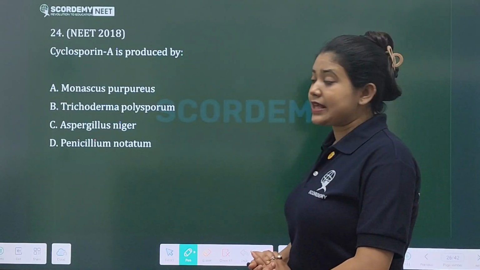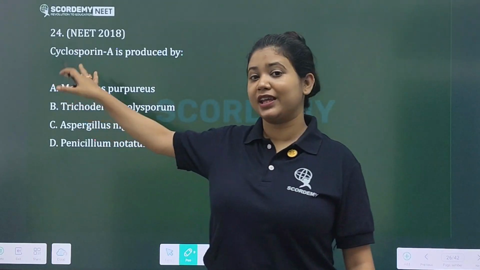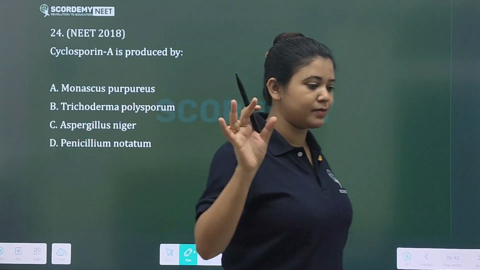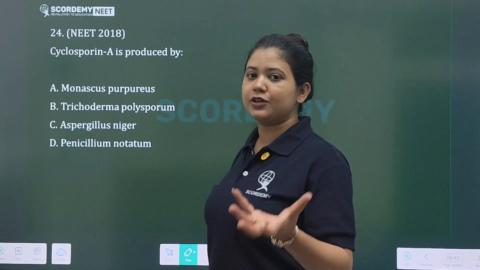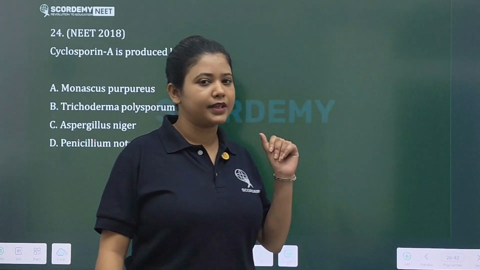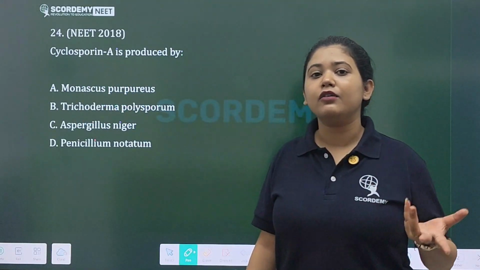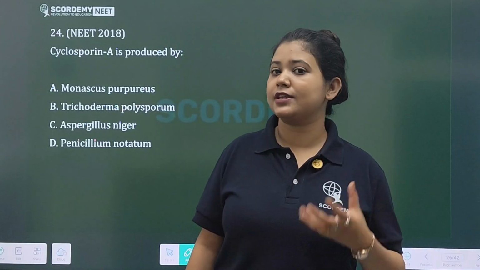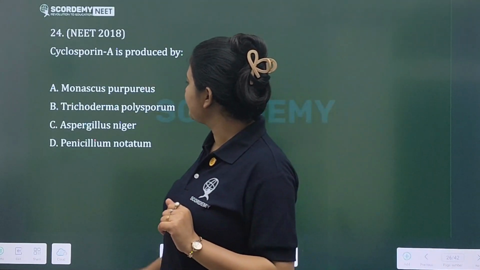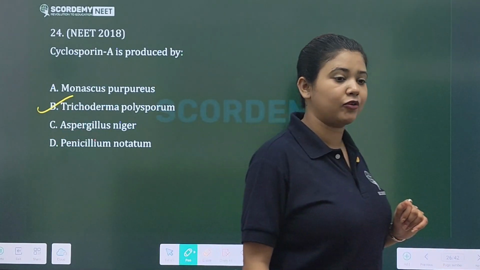Next question. Cyclosporin A is produced by what, and what are the applications, what is the significance of this kind of biomolecules, right? Bioactive molecules. All of this is important, so we will do them one by one. So what is cyclosporin A? We know that this is an immunosuppressive agent. It is produced by Trichoderma polysporum.